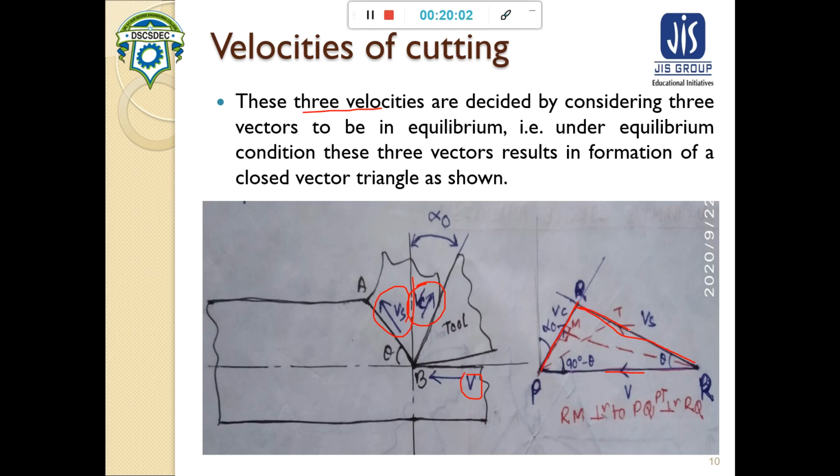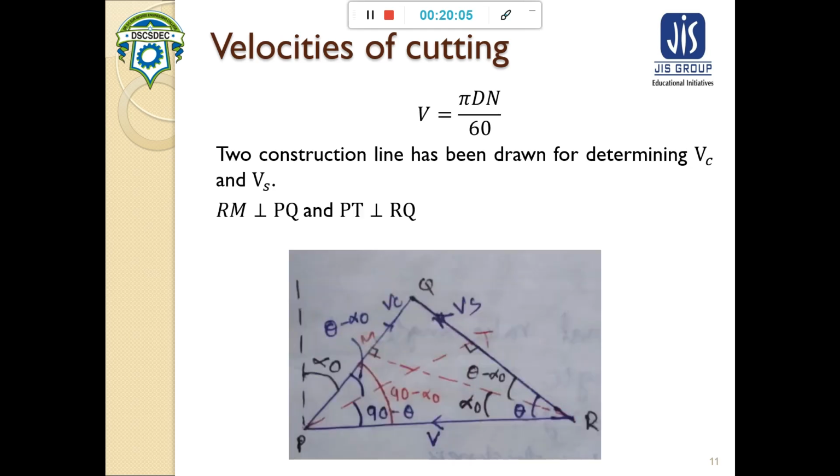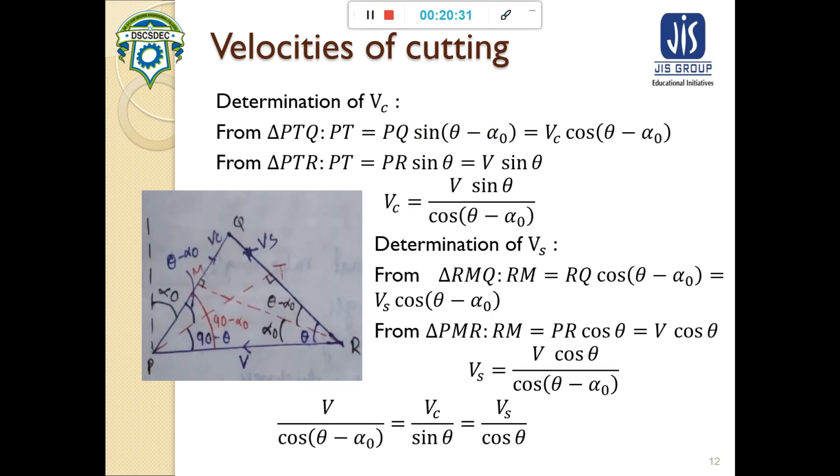Now we will determine the different velocities. The cutting velocity can be given from the machine or spindle RPM, that is V equal to pi dn. For determining VC and VS, we construct two perpendiculars. The first one is RM, which is perpendicular to PQ, and the second one is PT, which is perpendicular to RQ. For determination of VC, we have to determine the value of PQ.